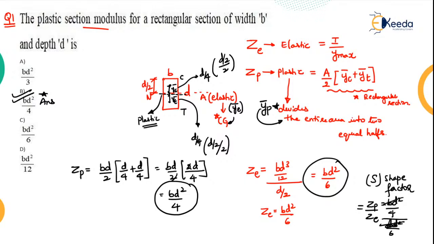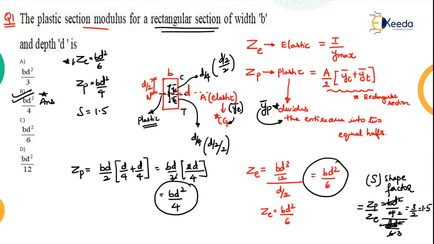This and this will cancel out, this will be 2 and this will be 3. So you'll get 3 by 2, which is nothing but 1.5. So for a rectangular section, ZE is equal to BD square by 6, ZP is equal to BD square by 4, and your shape factor S is equal to 1.5. You can remember these standards. In case you don't remember them, this is how you will have to derive them. I hope you have understood.